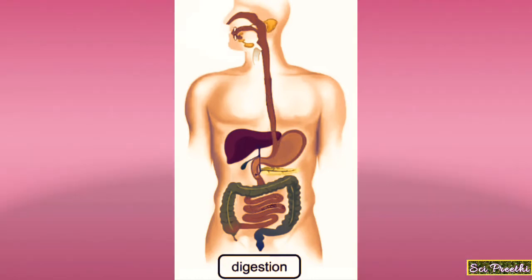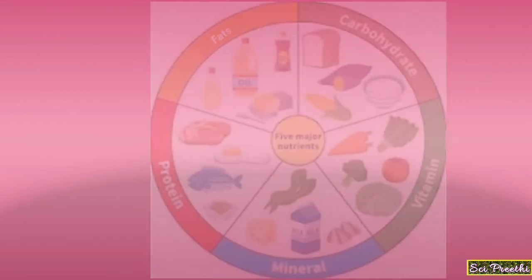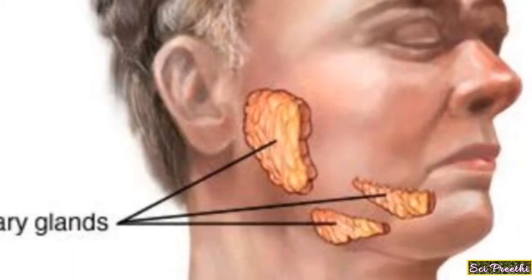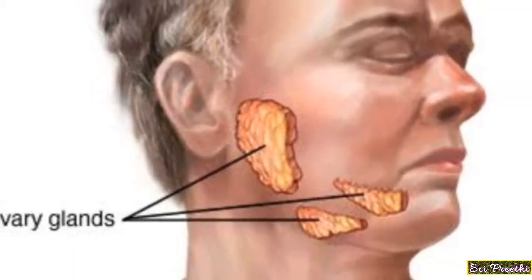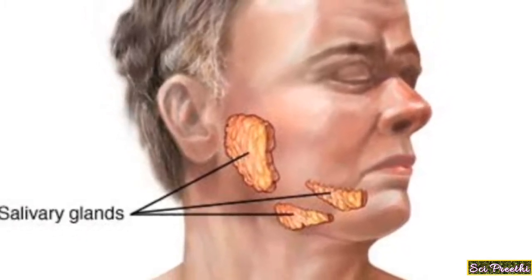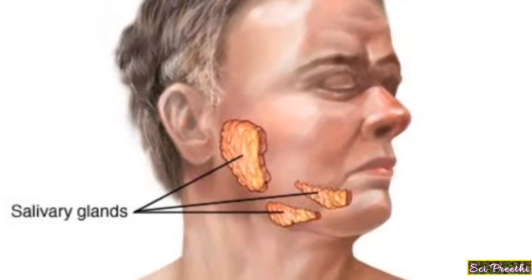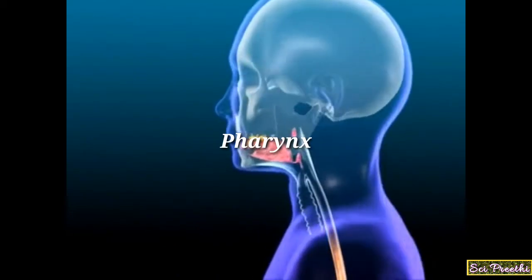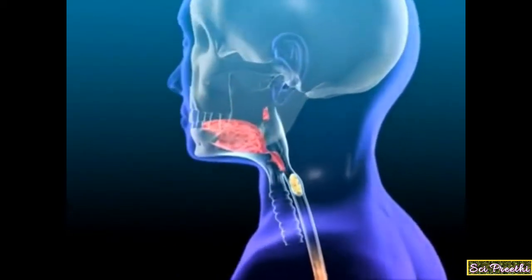Digestion is the process by which food is broken down into simpler substances that can be absorbed and used as nutrients. The 5 main components of nutrients are carbohydrates, fats, proteins, vitamins and minerals. The salivary glands secrete saliva that lubricates and moistens the food. The moist food is easy to swallow. The partly digested food is swallowed through the pharynx and goes down the food pipe that is called the esophagus.